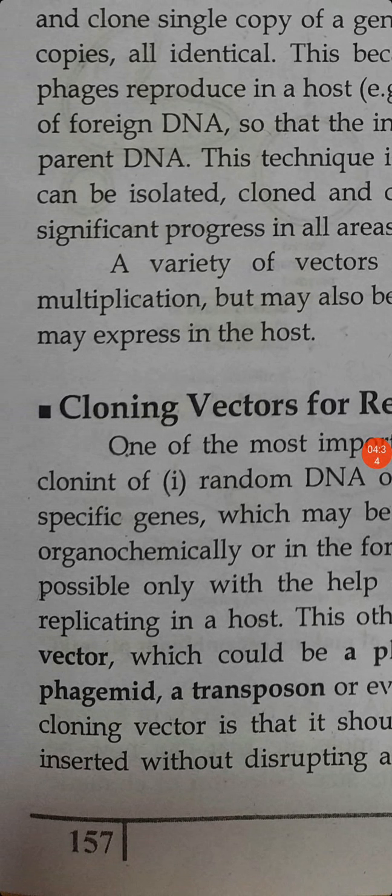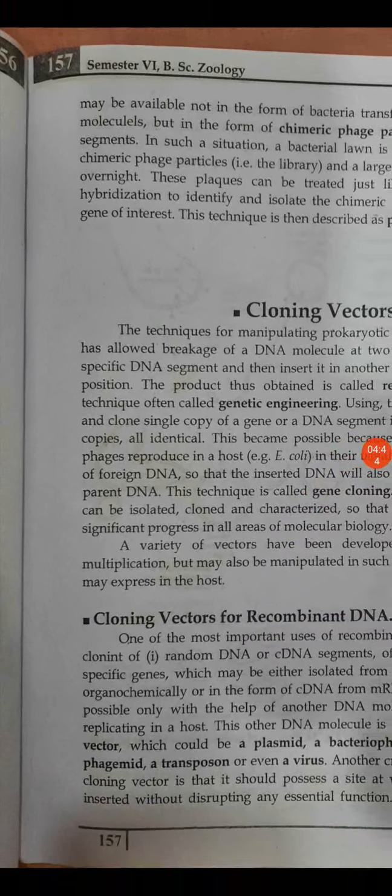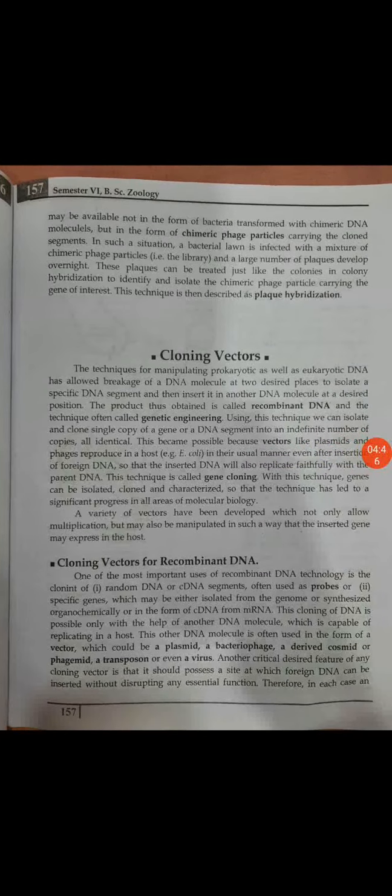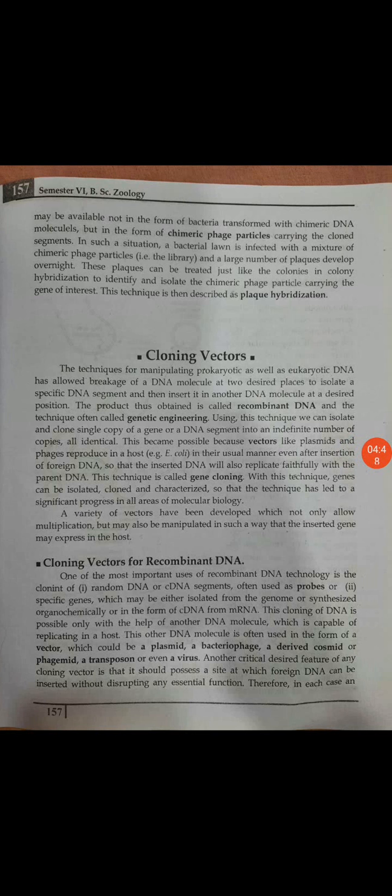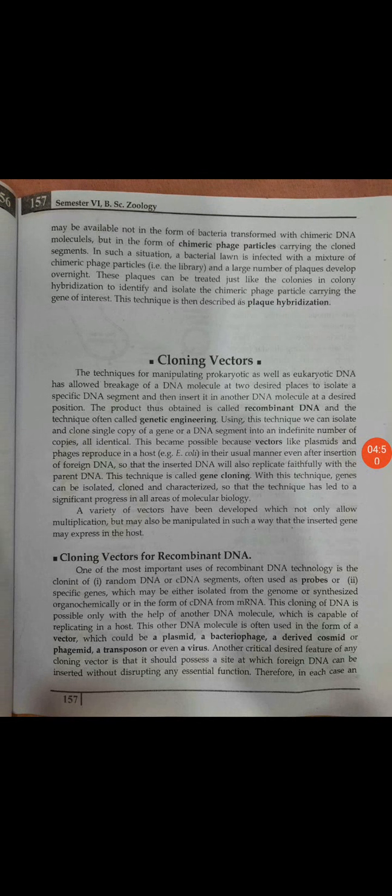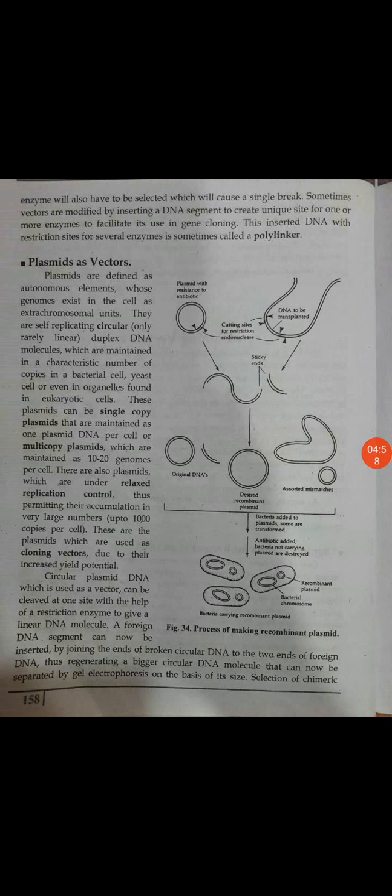In the same way, it could be a bacteriophage, cosmid, phagemid, transposon, and even a virus. These are actually carriers, and in genetics we call them vectors. They carry the foreign DNA of interest, and we get the ultimate result when the organism divides.